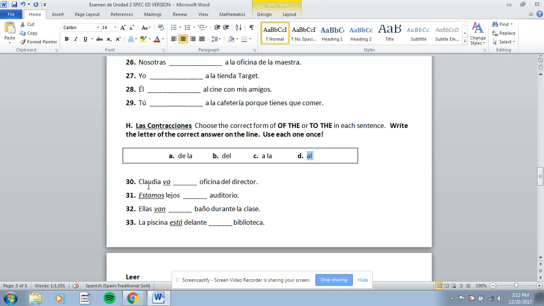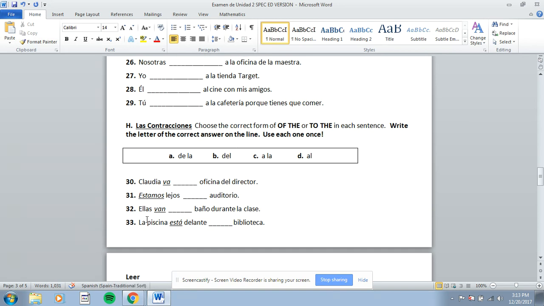Número 30. Claudia va. Claudia is going, and you want to say to the office. So you have to figure out which one of those you would use that means to the, and it's going somewhere feminine. 31. Estamos lejos blank auditorio. We are far, and you want to say from the, or of the. So of the or from the are these two, A or B. So you have to look to see if this is masculine or feminine right here, to pick de la if it's feminine or del if it's masculine.